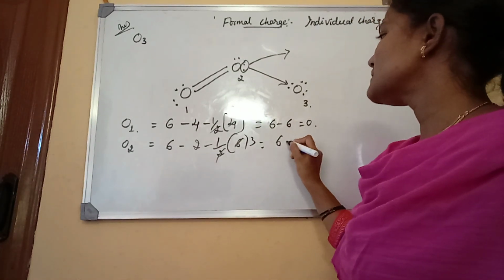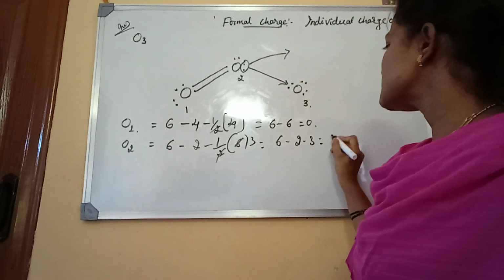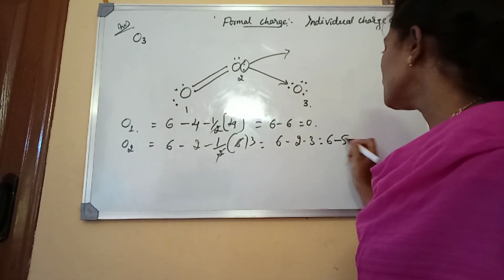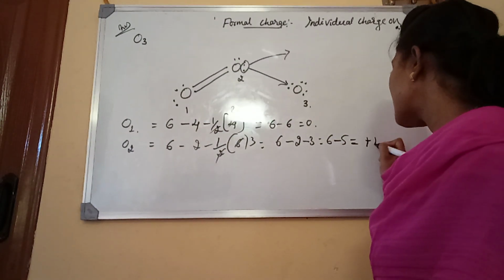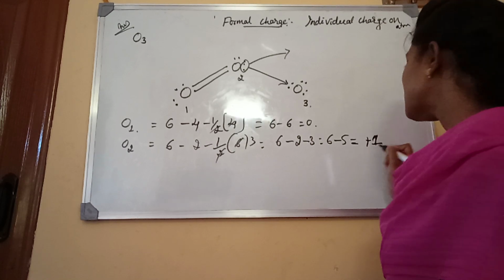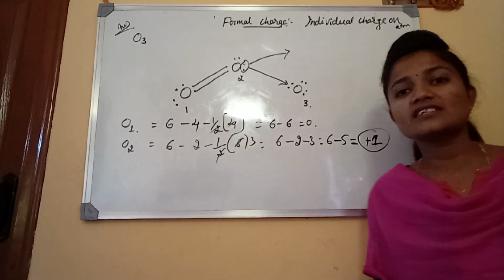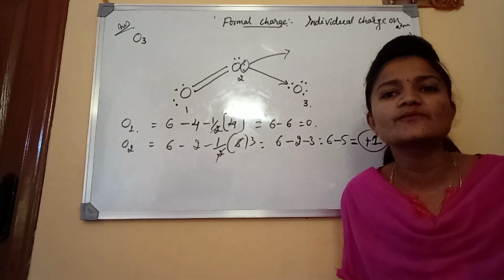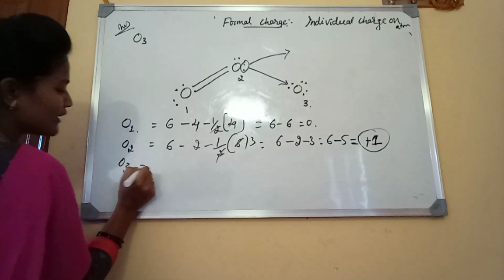Then 6 minus 2 minus 3, that is 5. 6 minus 5 is equal to plus 1. The formal charge on oxygen 2 is plus 1. Get it? The formal charge on oxygen 3 we are going to calculate.